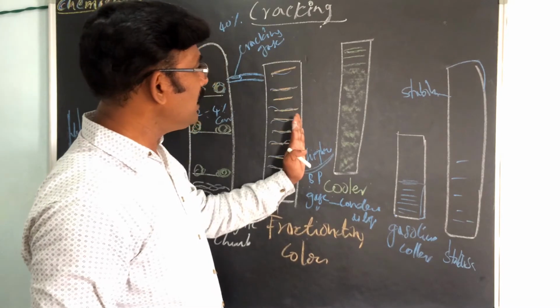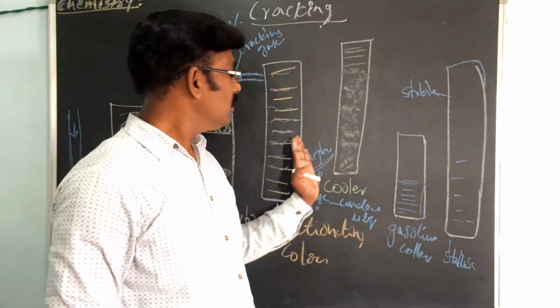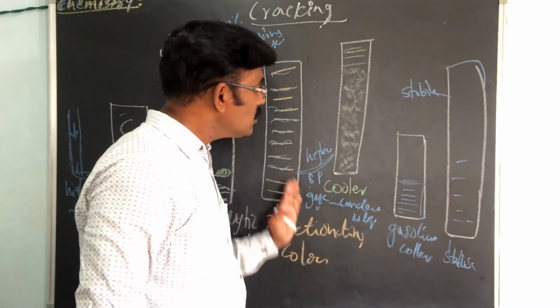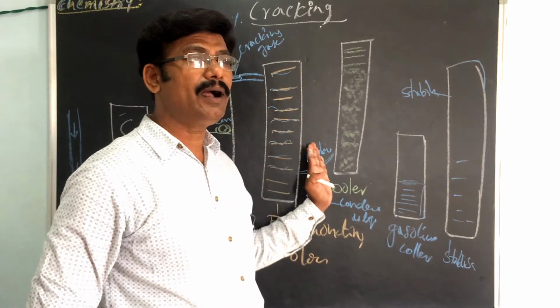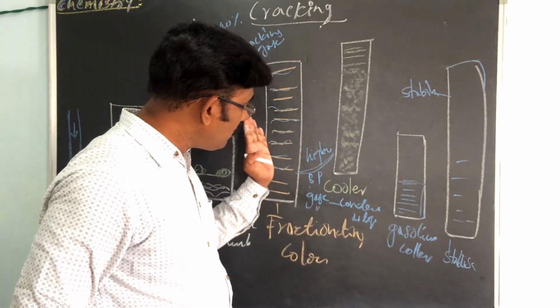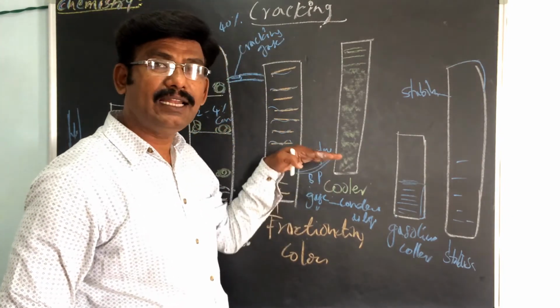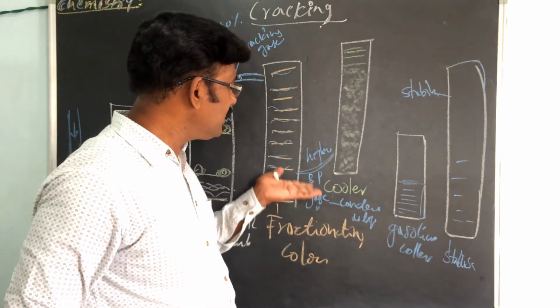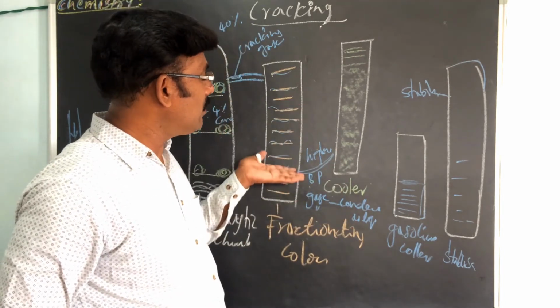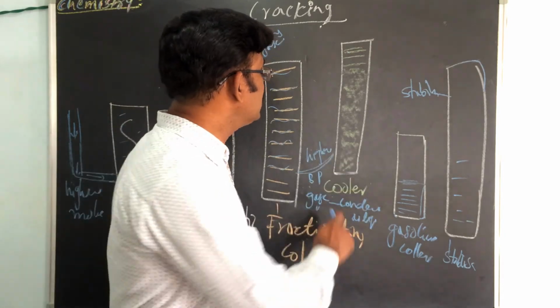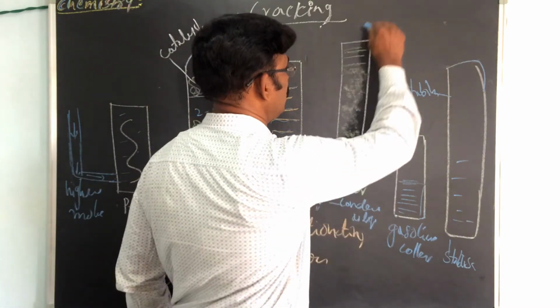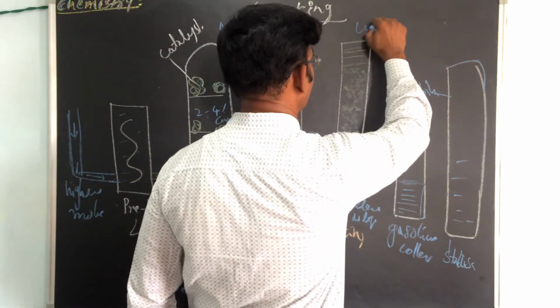Lower boiling point gases are not condensed here. High boiling point gases condense easily first, then later the low boiling point ones are condensed in the cooler.